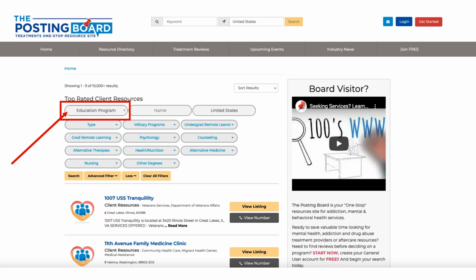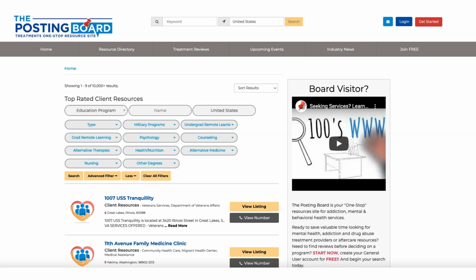Next is education programs. This category includes academic, adult remedial, continuing professional, occupational, and secondary education programs throughout the United States. The Posting Board designed this category to help those who are ready to advance in their current field of study, transition into another, or for those that are just starting out. The advanced search field in this category allows for schools to be searched by type, programs for servicemen and women, online classes, and degree programs such as psychology, counseling, alternative therapy, health and nutrition, alternative medicine, nursing, and all other